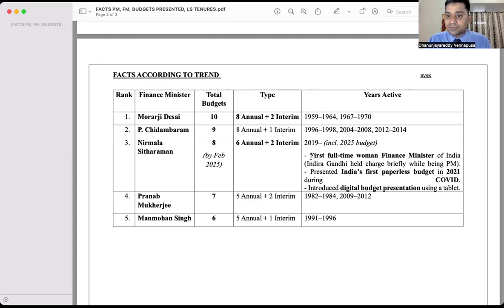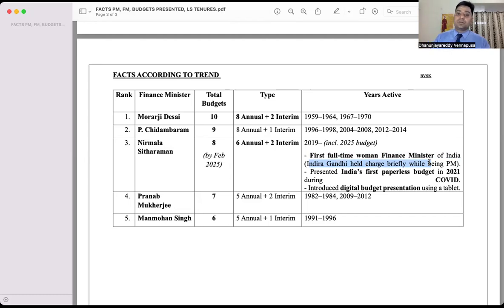Other facts about Nirmala Sitharaman ji: she is the first full-time woman finance minister of India. It should be noted that former prime minister Srimati Indira Gandhi also was a finance minister, however only for a very short period. Indira Gandhi also held the portfolio of the finance ministry. Next, Nirmala Sitharaman is the first woman, obviously, because the paperless currency or digital budget was presented recently. So she becomes the first one.